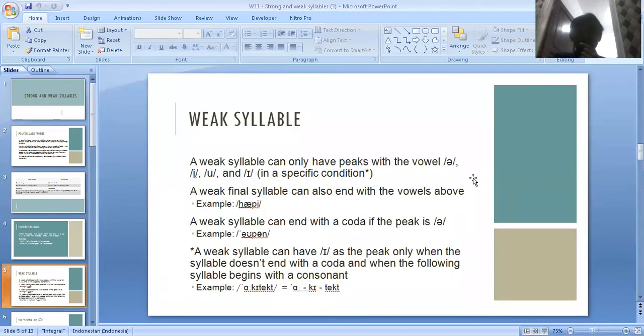Okay, next slide. This is the weak syllable. A weak syllable can only have a peak with the vowel schwa, u, and e in a specific condition. A weak final syllable can also end with the vowels above. Example, happy. A weak syllable can end with a coda if the peak is schwa. Example, upon. A weak syllable can have e as the peak only when the syllable doesn't end with a coda and when the following syllable begins with a consonant. For example, architect. Okay, and then we will move to the next slide.